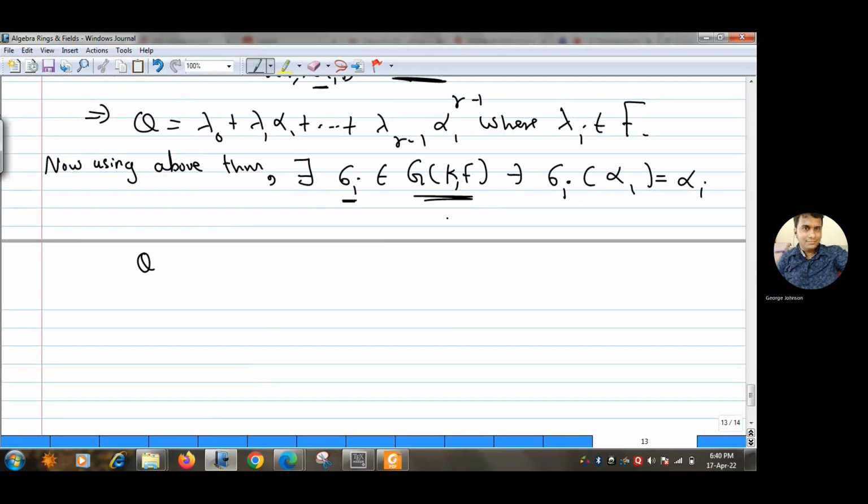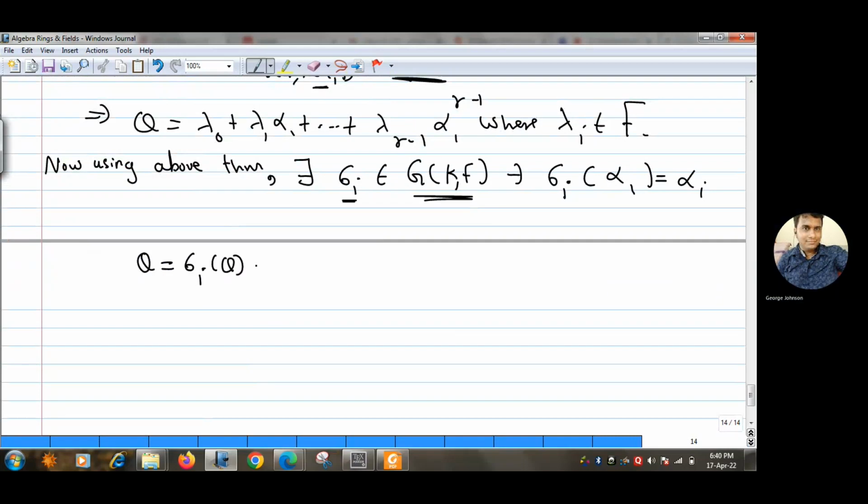So sigma i fixes every element of F, right? So can you see that theta is the same as sigma i of theta?